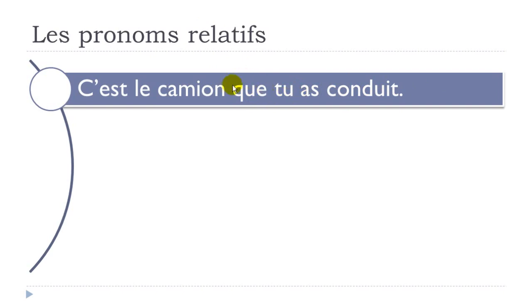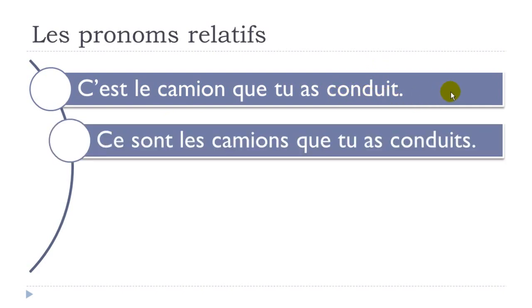So normally it does mean that the rule, well, tells us to put something at the end of the participe passé if it's the feminine or if it's the plural or feminine plural. In that case, we've got le camion, so we don't put anything at the end of conduit. We just leave conduit like that, okay?